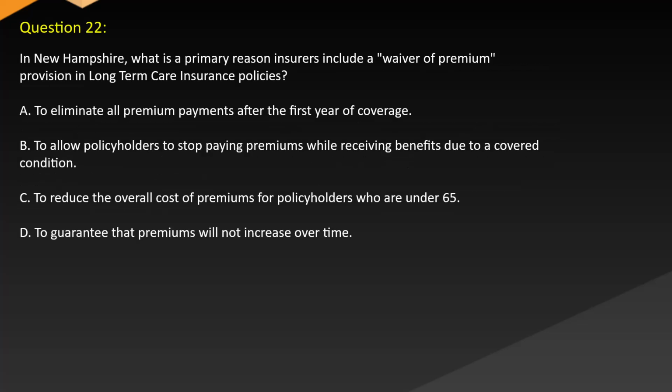Question 22. In New Hampshire, what is a primary reason insurers include a waiver of premium provision in long-term care insurance policies? A. To eliminate all premium payments after the first year of coverage. B. To allow policyholders to stop paying premiums while receiving benefits due to a covered condition. C. To reduce the overall cost of premiums for policyholders who are under 65. D. To guarantee that premiums will not increase over time.